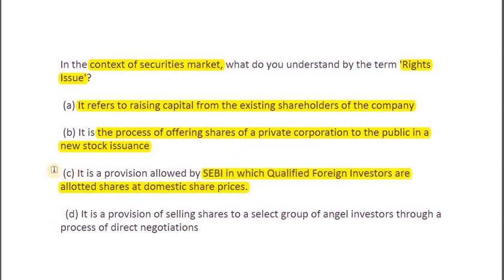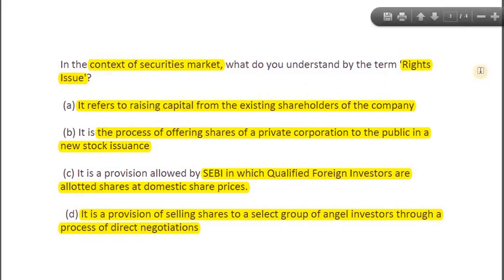Again, slightly difficult, and this is not the answer, so do not worry about it. And last is, it is a provision of selling shares to a select group of angel investors through a process of direct negotiations. So D is again not the answer. So what is the answer here? Rights issue. Right means the right. Of what? Of issue, as in to buy the issued share of a company. What sort of share? The one that is issued by a company to the existing shareholders. So A is our answer here.